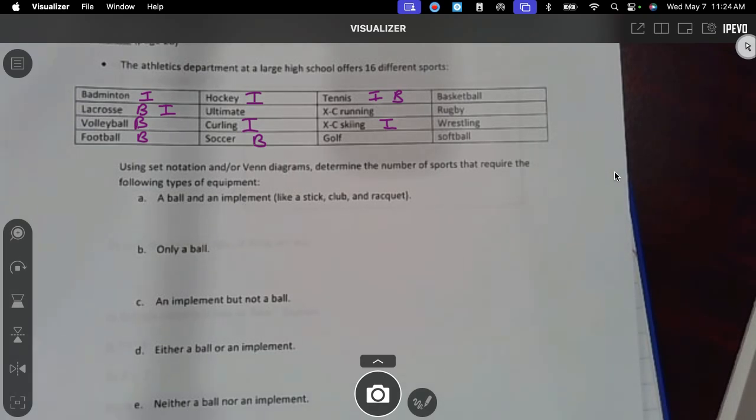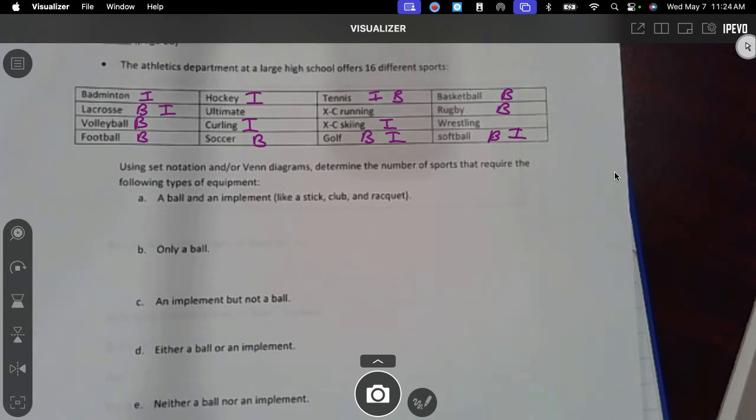Golf has both. This is so much work. Okay, the basketball, rugby, wrestling, neither, softball. Yeah. Did we do both? No, we did. Okay. That's okay. Now we get to answer all the questions. Use set notation or a Venn diagram.